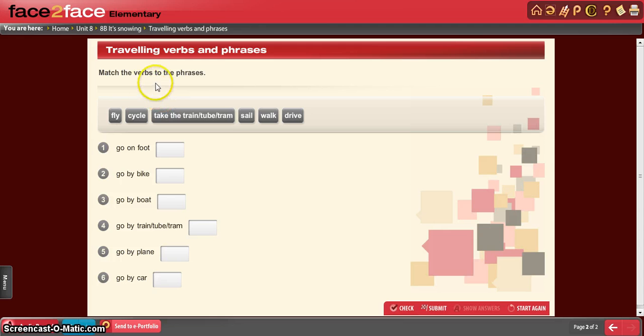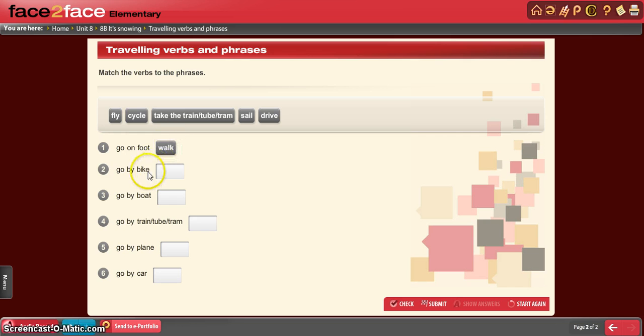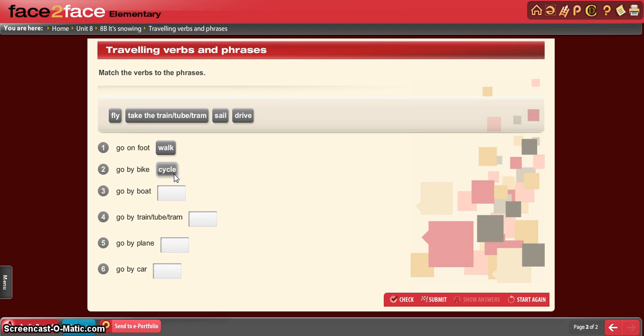It says match the verbs with the phrases. Go on foot, it's equivalent to walk. Go by bike is equivalent to cycle. You can walk or you can go on foot. You can cycle or you can go by bike. You can use this either way. Use the verb walk or phrase go on foot. Use the verb cycle or go by bicycle.